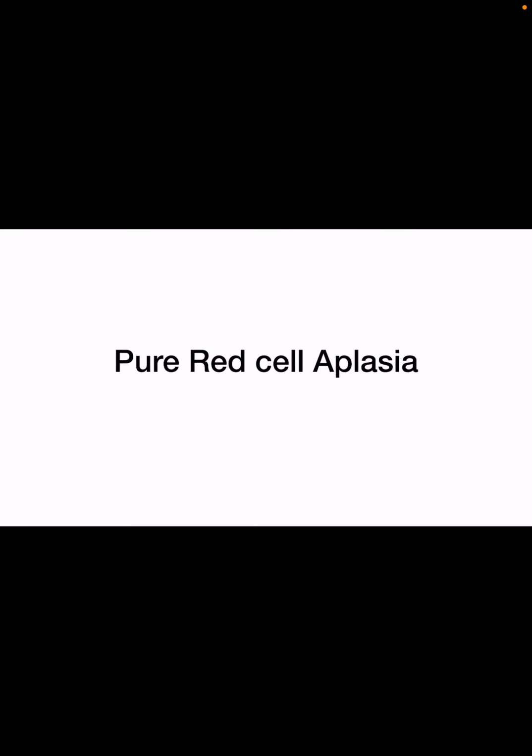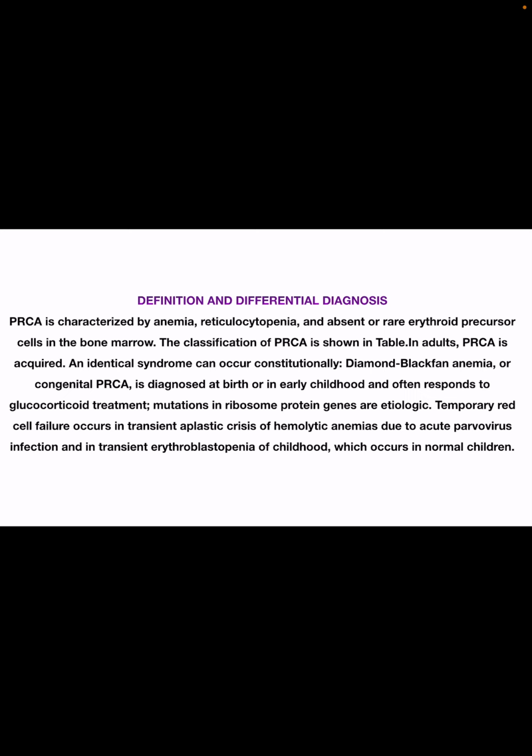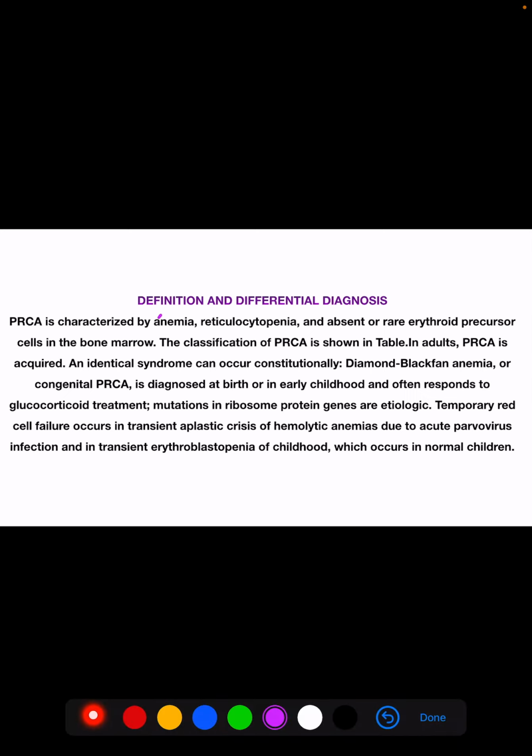Pure red cell aplasia. This is characterized by anemia. There will be reticulocytopenia, and there are absent or rare erythroid precursor cells in the bone marrow. Even in the bone marrow, there are absent or rare erythroid precursor cells.